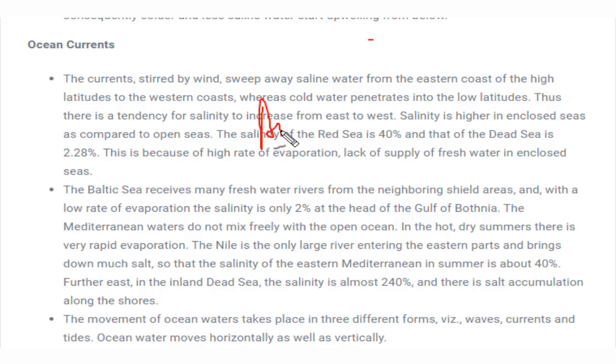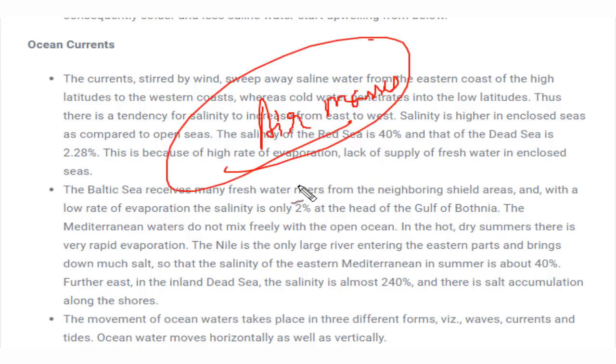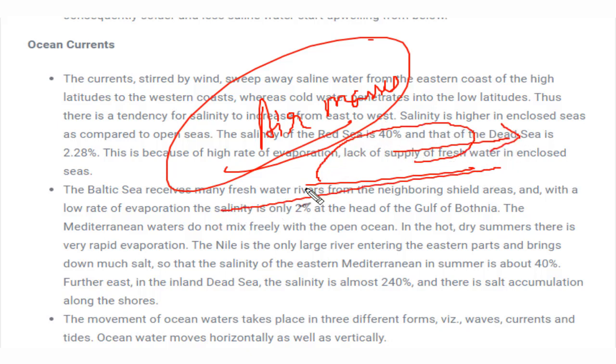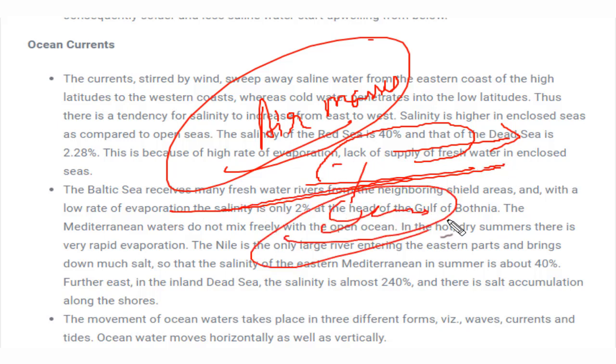As we have seen air masses in climatology, if you remember, similarly when a huge mass of water is moving from one place to another in a single direction, covering a huge distance, that would be called an ocean current. So where this amount of water reaches, there the salinity will decrease, but at the place from where this water body has been brought, over there salinity will increase.